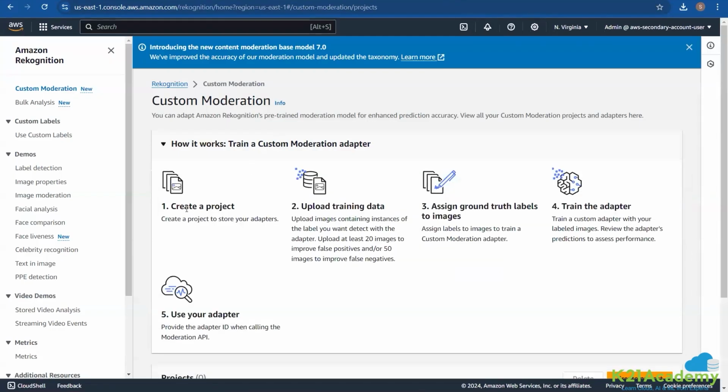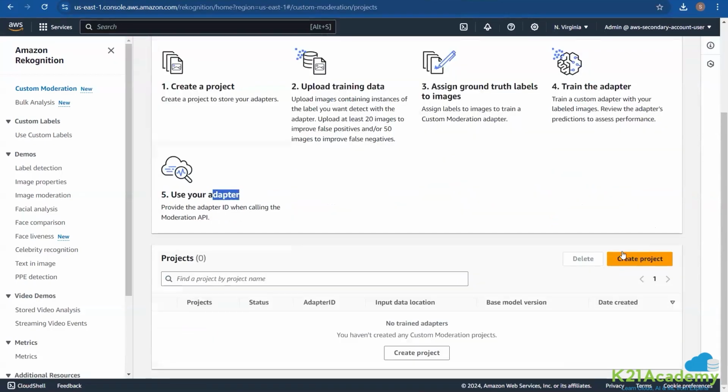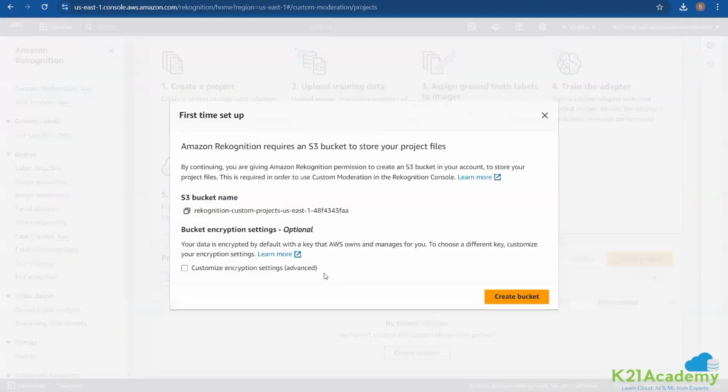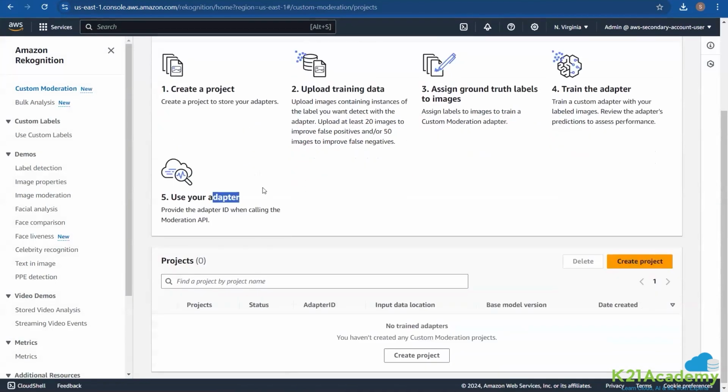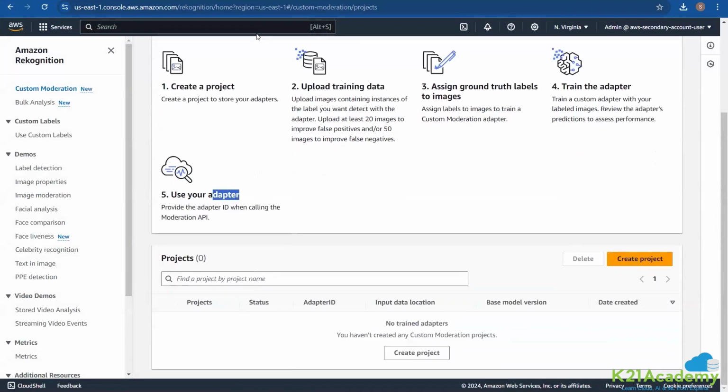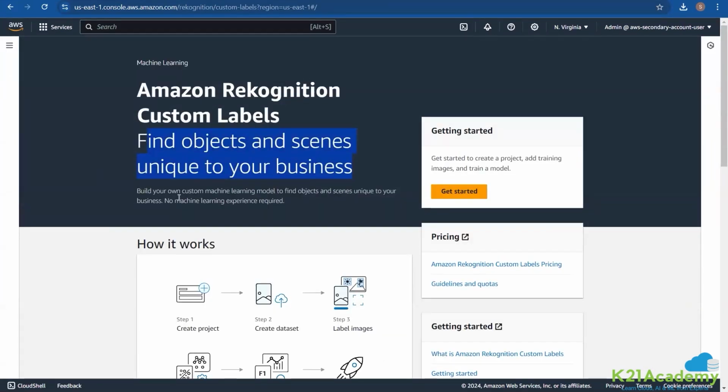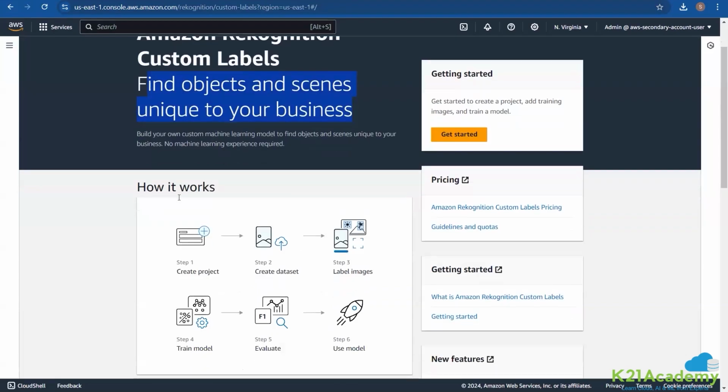How it works, you can check it. You can create a project, upload the training data as I've told you, assign the ground truth labels to the images, train the adapter, and use your adapter as well. You can create an entire project here, and you will require a bucket, by the way, in which you can put the data and carry out this entire training job. So this way you can define a specific label that you are interested in having identified.